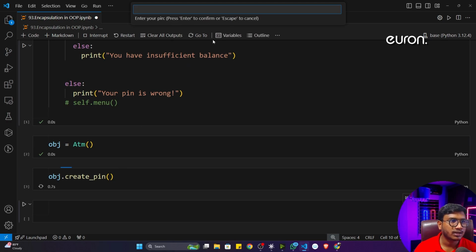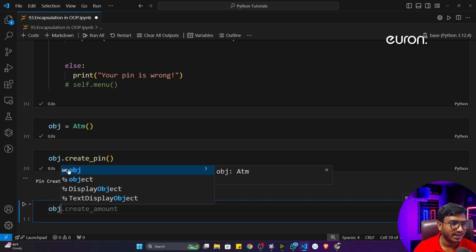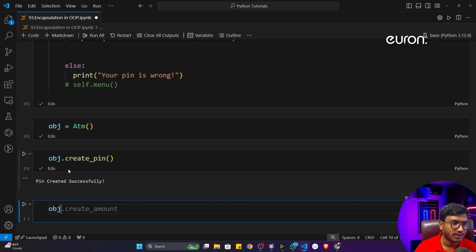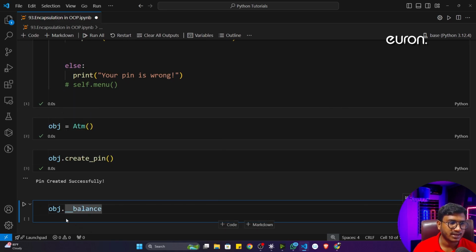Now let's say he wants to create a pin, so I'll call this create pin method. Now if I execute, give your pin, let's say 1 2 3, and balance equal to, let's say, 4000. Now if I execute, see, pin has been created successfully. Now let's say your junior programmer is thinking, I will change the private variable my senior programmer has defined. So I'll call underscore balance again, and set it to hello.